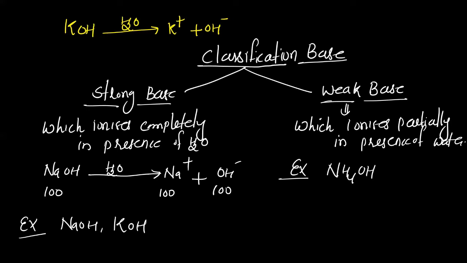Clear everyone? So, bases can be classified into strong base and weak base. Strong bases are those which ionize completely to produce maximum OH minus ions, and weak bases are those which ionize partially to produce minimum OH minus ion. Strong base examples are NaOH, KOH. Weak base example is ammonium hydroxide, NH4OH. Ammonium hydroxide.